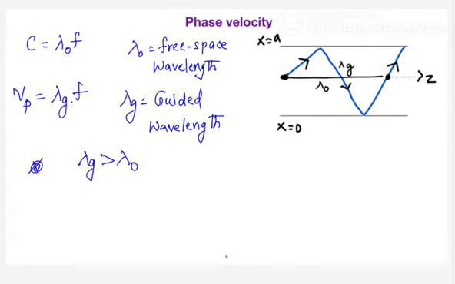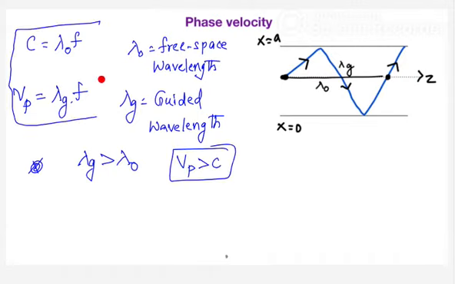So your phase velocity is more than the velocity of light. You can see these two equations. Since your guided wavelength is much larger than the free space wavelength, you can estimate the phase velocity can be more than the velocity of light. Agree? Do you have anything to clarify?